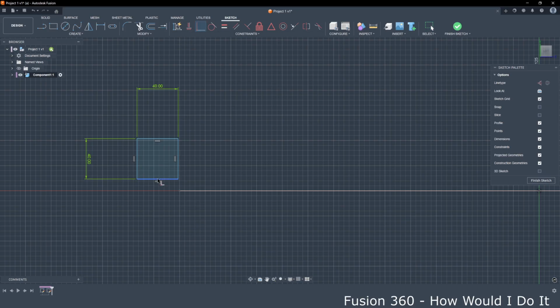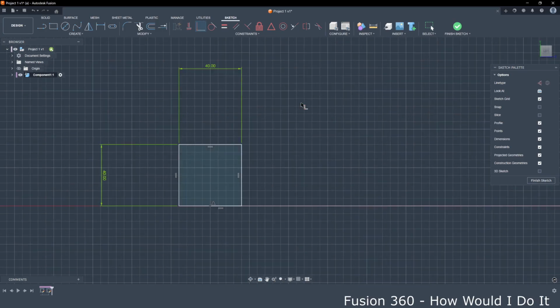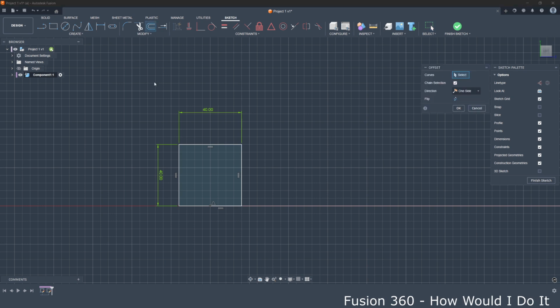Now let's center this middle point to this point here. So we used coincident constraint, click, and it is now centered. Since this is a profile, we will add another square.